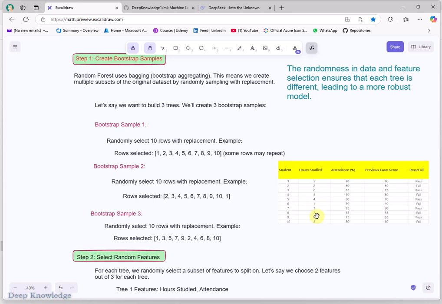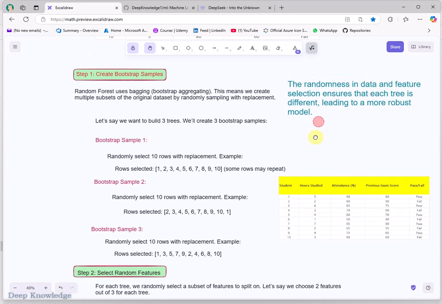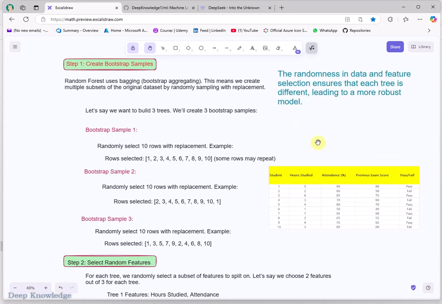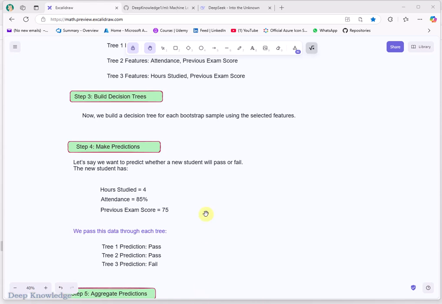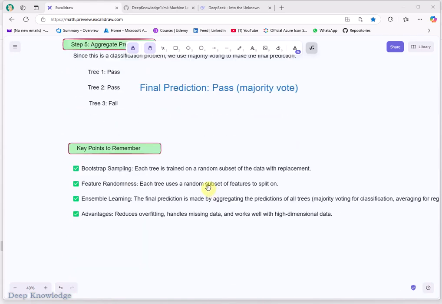If I have many missing values in this column, it might be removed, because it's random and works with some features, or it may use another feature with higher importance as the root. You can see the decision tree uses entropy and information gain to select the root of the tree. And I think this is enough for the theory.